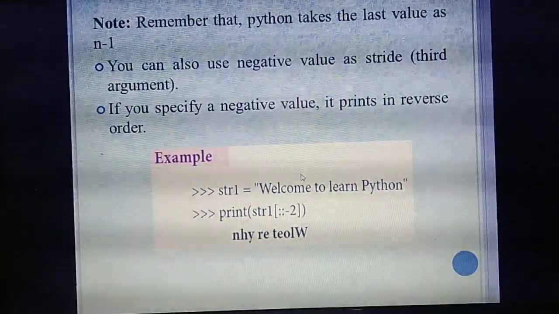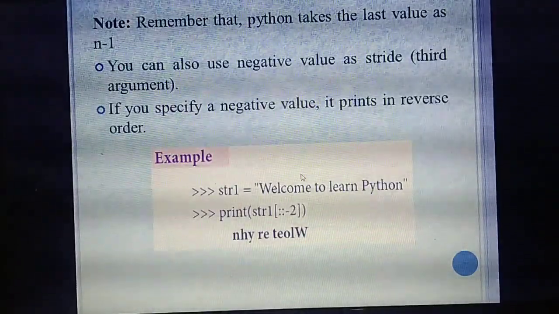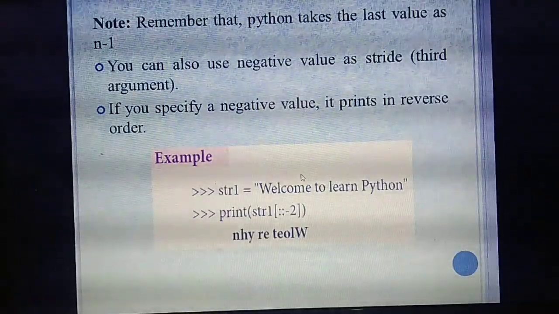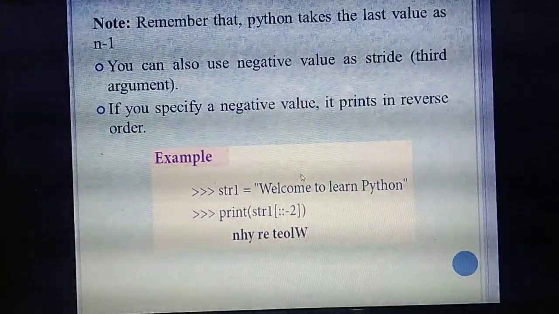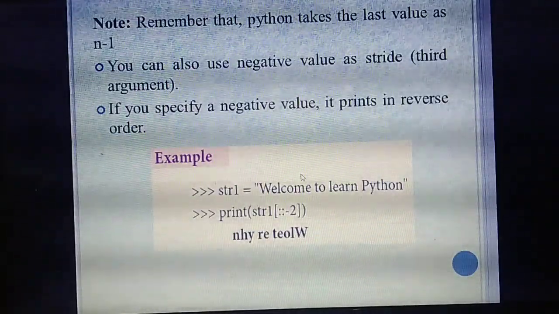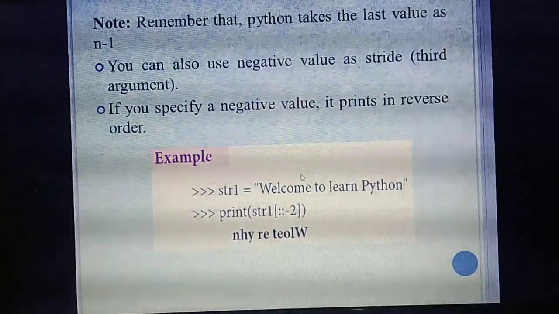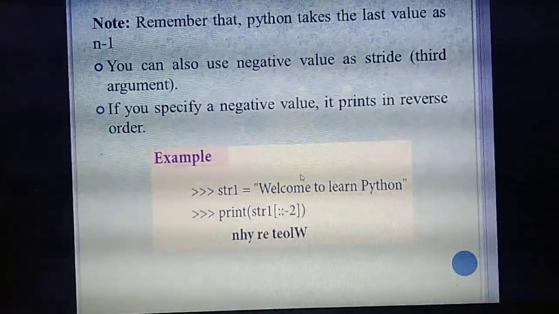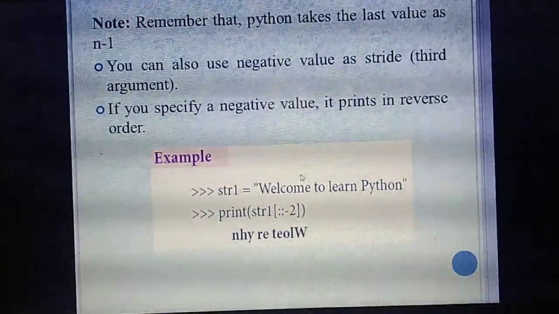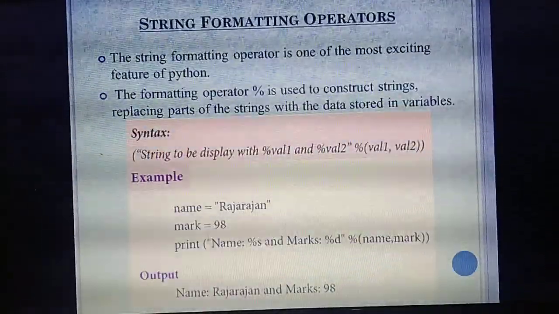String operators. What are the things you need to write? First one is concatenation, adding two strings. Then append, plus equal to. You need to add strings to an existing string. Then repeating, how many times the string will repeat. Then string slicing as well. In this question, the computer and program I taught, no need to write that program inside this question. They will ask that separately. But this stride also you need to write, positive as well as negative. Okay. Very, very important question.